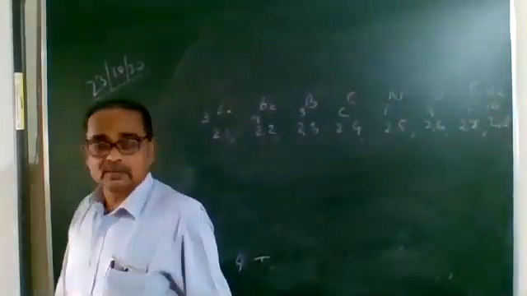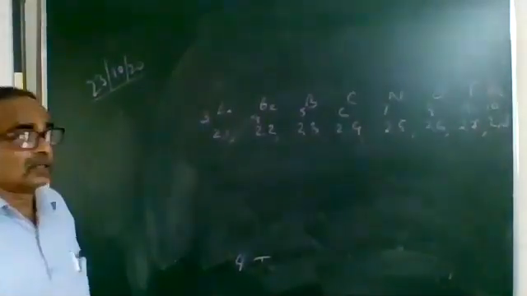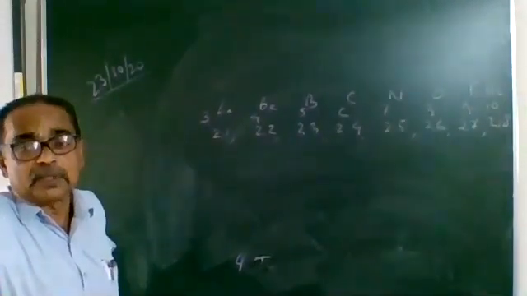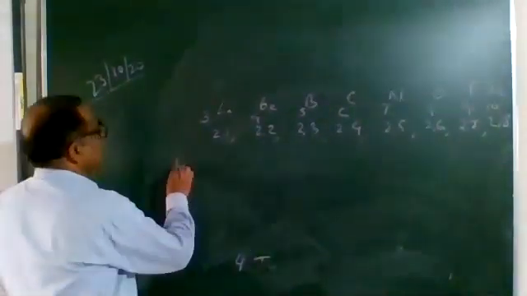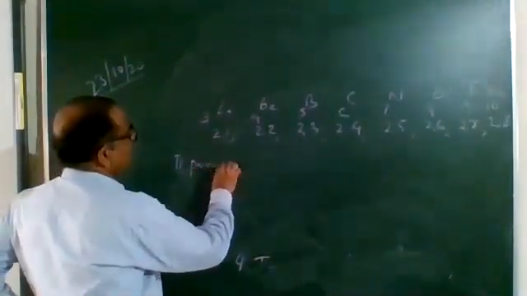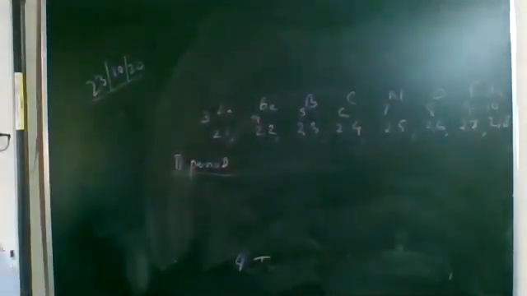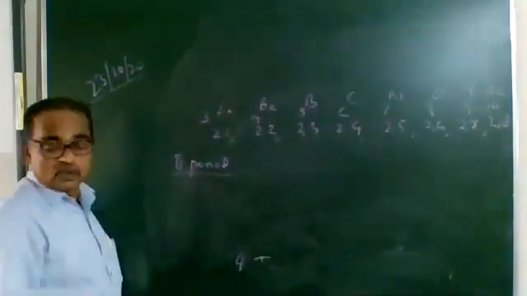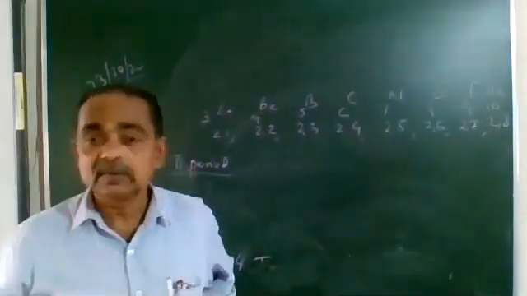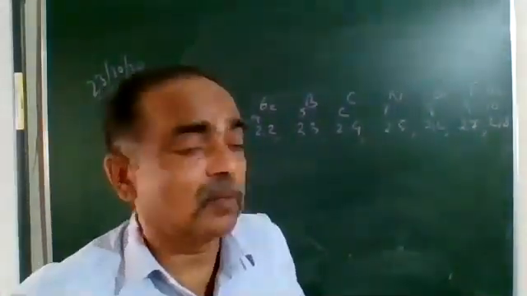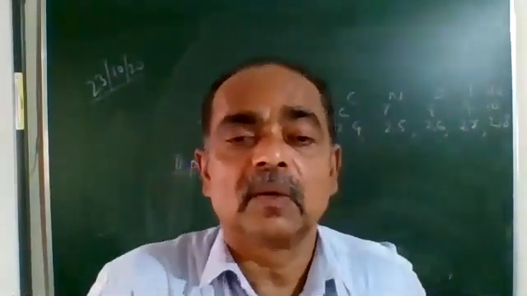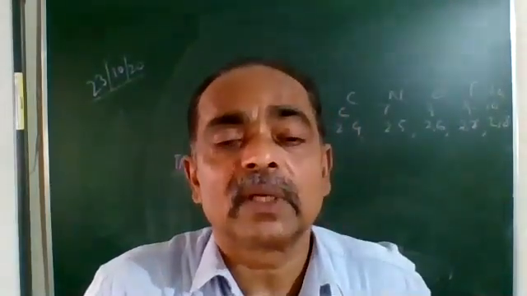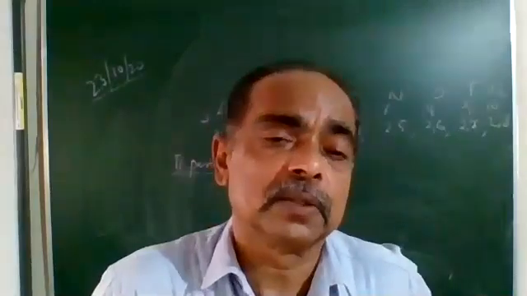Now we can see something similar from left to right. What we are studying? The horizontal rows, moving from left to right, are the periods. So this is the second period. Why second period? Each of these elements has 2 shells. So the first property, write down: the period number is equal to the number of shells. Every element here has 2 shells, therefore it belongs to the second period.